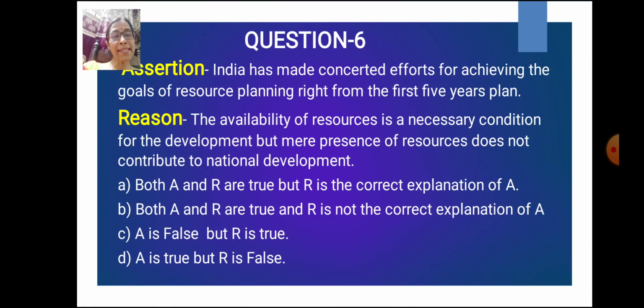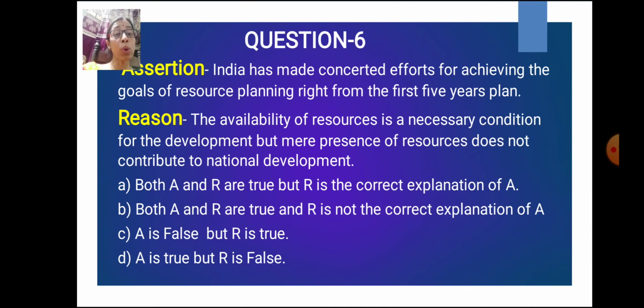Question number 6. Assertion: India has made concerted efforts for achieving the goals of resource planning right from the first 5 year plan. It is very correct. Reason is given: the availability of resources is a necessary condition for development, but mere presence of resources does not contribute to national development.